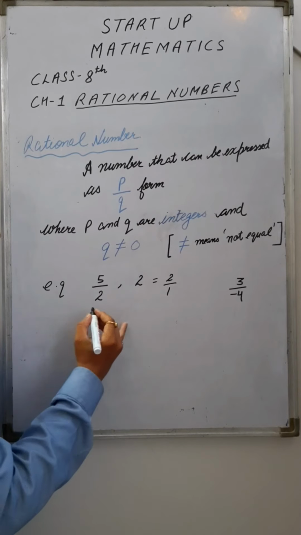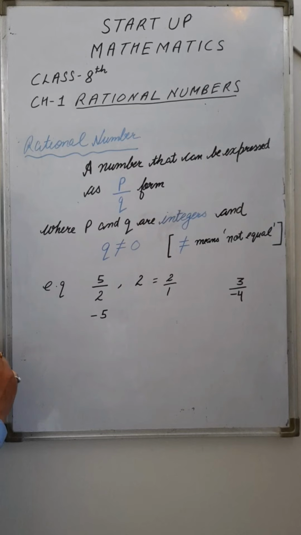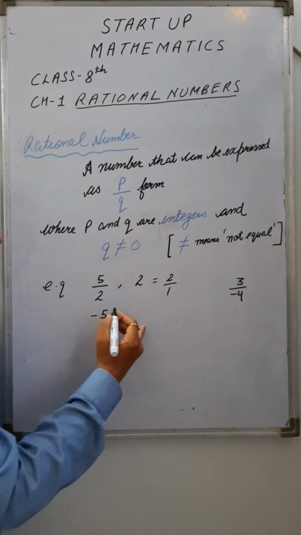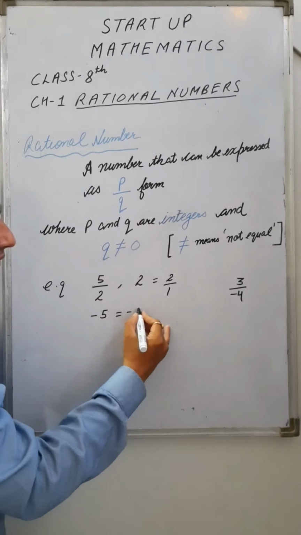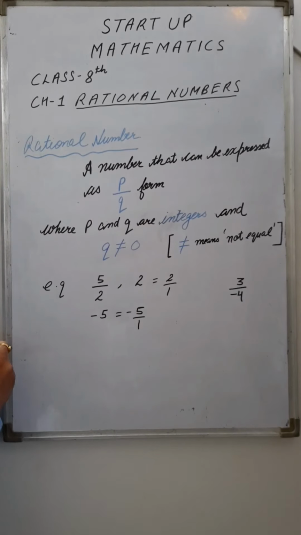Even you can take a negative number. Let's suppose I take -5. So this negative integer is also a rational number because I can write -5 as -5 upon 1, right? So these are rational numbers. Such types of numbers are known as rational numbers, right?